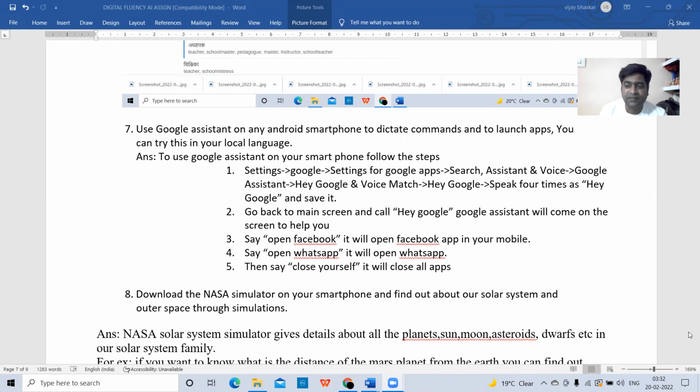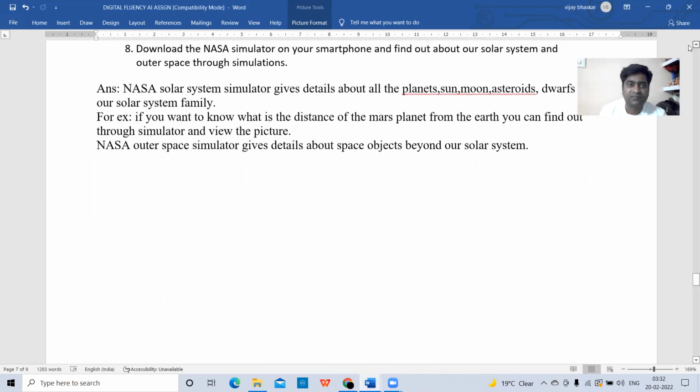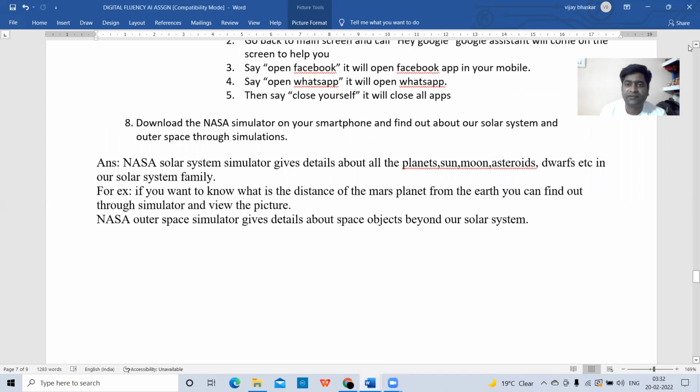Okay. So next we have the 8th question. What is the 8th question here? You need to install the NASA simulator on your smartphone and find out about our solar system and outer space through simulations. This NASA solar system simulator gives the details about all the planets, sun, moon, asteroids, dwarfs, etc. in our solar system family. For example, if you want to know the distance of the planet Mars from the Earth, you can find out through the simulator and view the picture. NASA Outer Space Simulator gives details about space objects beyond our solar system.